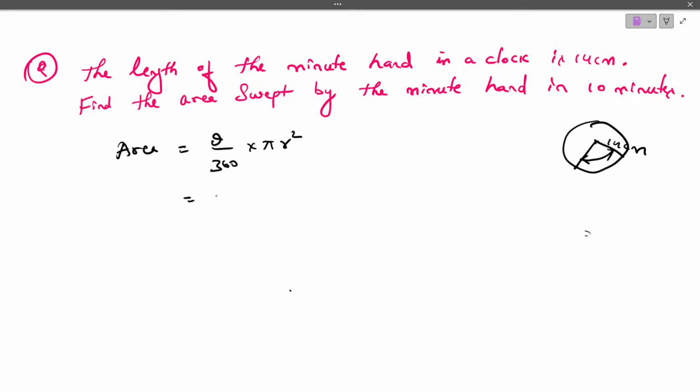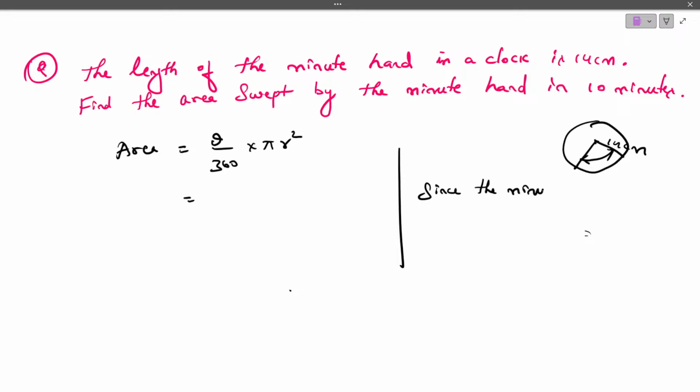So first we have to find the angle. Now you can just write the reason here.